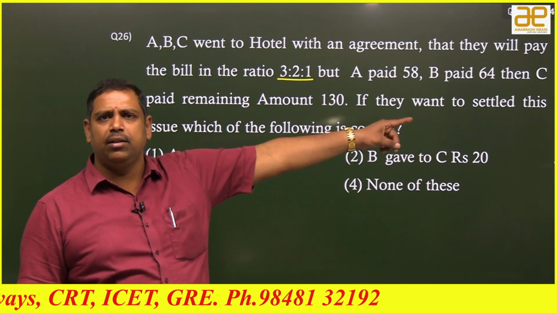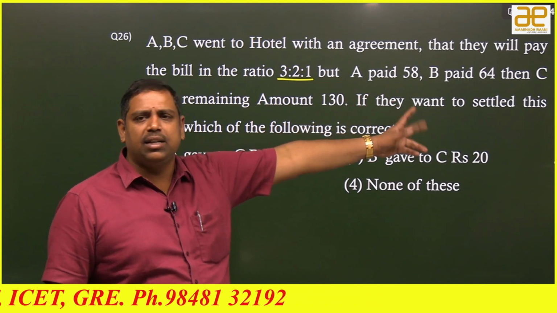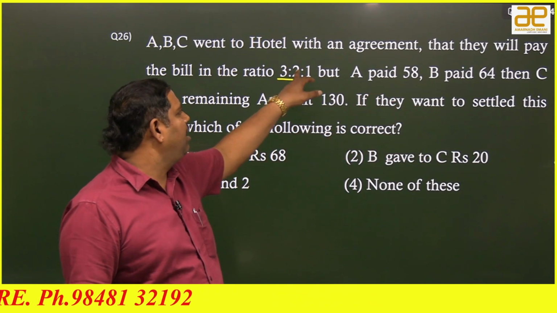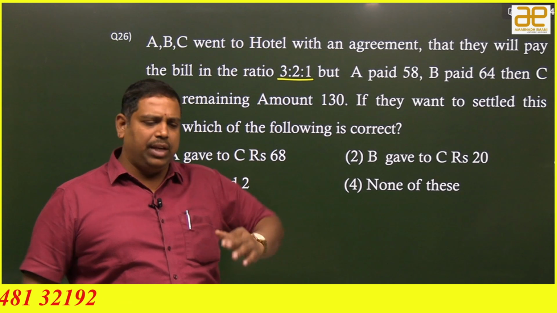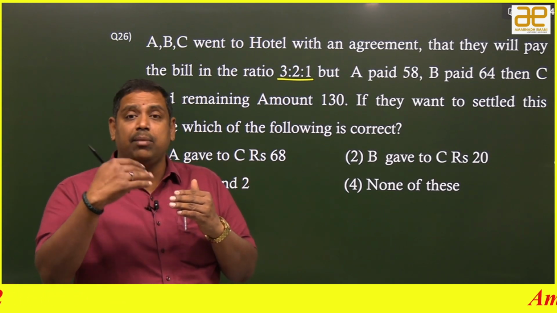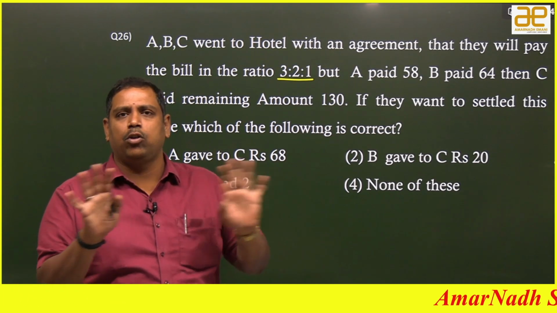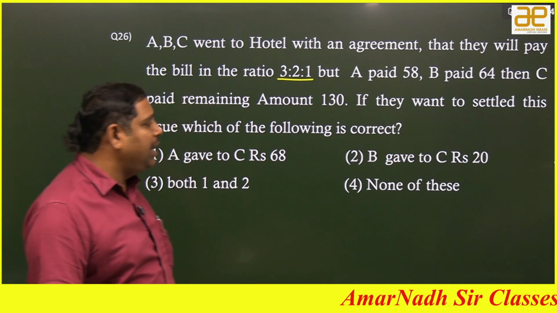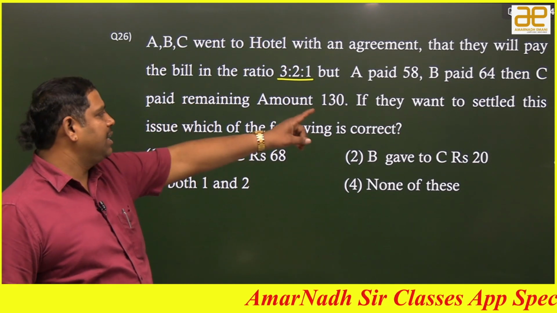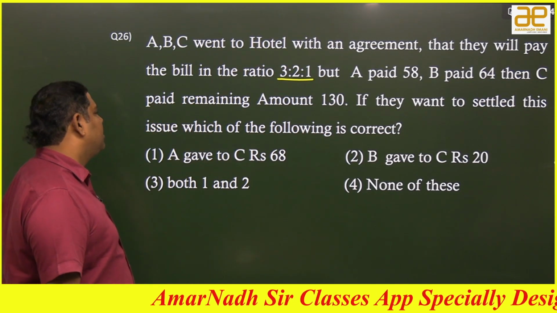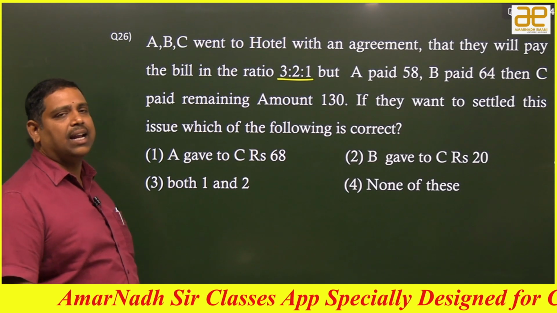Definitely A has to compensate. I don't know whether B has to compensate or not, because B is always in the middle level. There also he paid middle only. So he might receive some money or he might pay something to C. I am not sure. Only then will the deal be settled. He is saying the same: if they want to settle this issue, which of the following is correct?